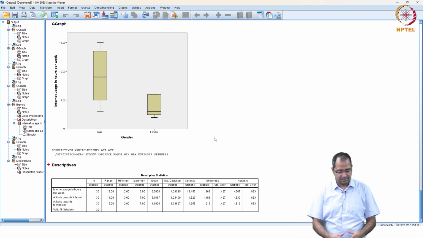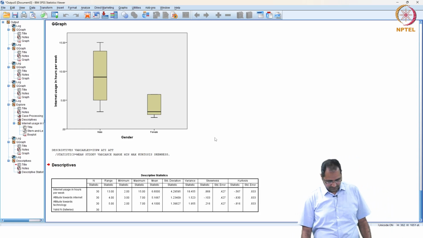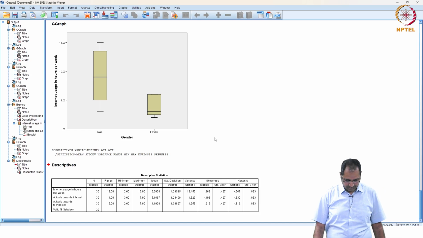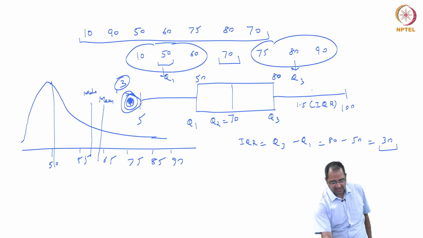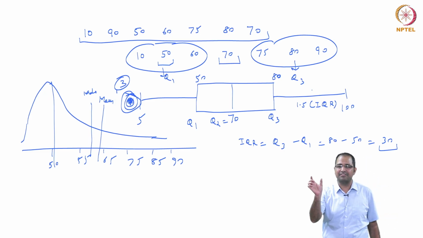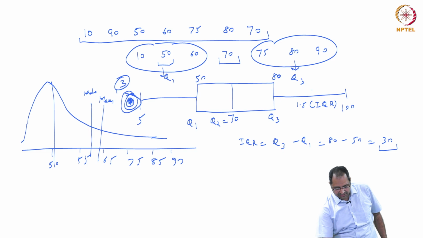No, sir, while you were explaining, there was one 1.5. Where did that come from? You can remember it as 1.5 times the interquartile range. This is the length of the whisker. 1.5 times IQR is the length of this whisker.